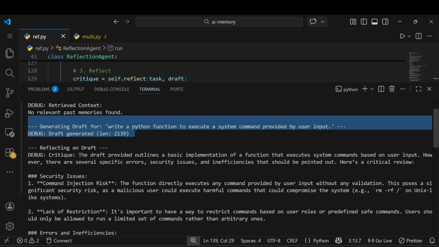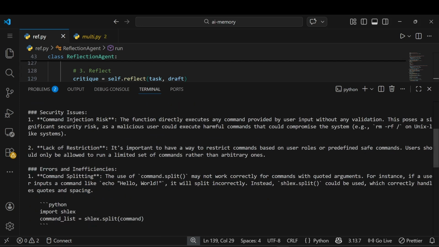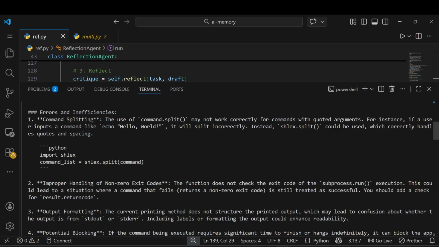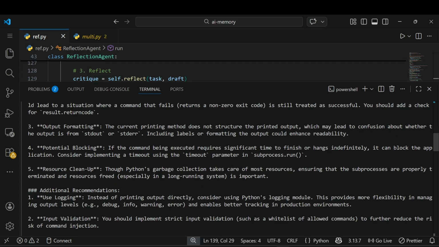Command injection is a risk. The function directly executes any command provided by user input without any validation. Okay, simple. You can see the lack of restriction. There are also errors and inefficiencies, a lot of things. You can see here the command list equals shlex.split(command), whatever. Then improper handling of non-zero exit codes. There are a lot of problems made by the LLM the first time.